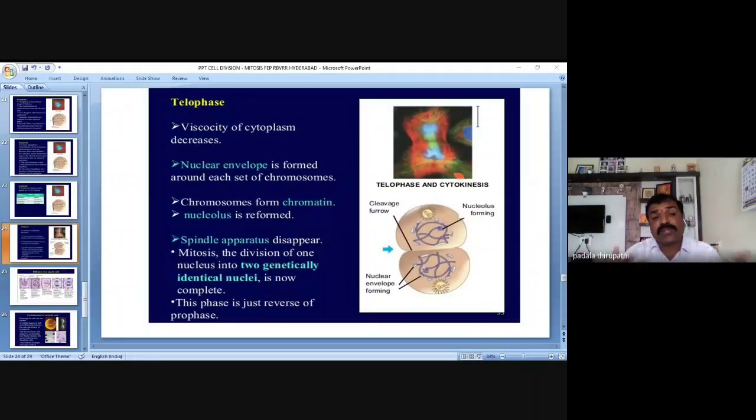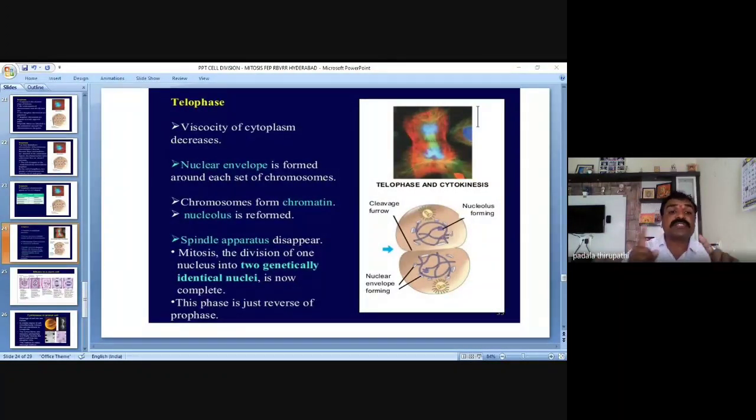The nuclear envelope disappears in early prophase, my dear friends. And the chromosomes decondense to form a thin, long thread-like structure we call chromatin. So chromatin is reformed from chromosomes, as chromosomes decondense to form chromatin.